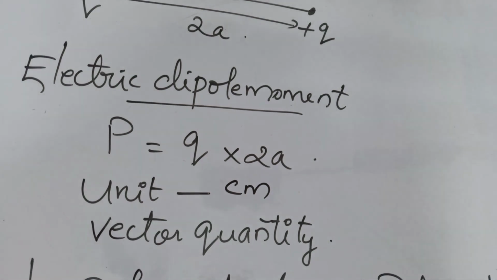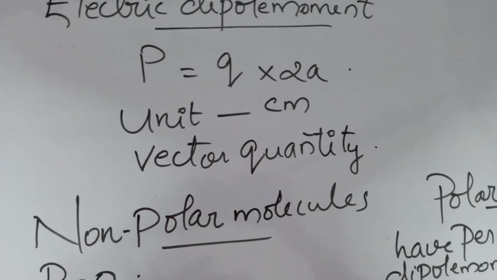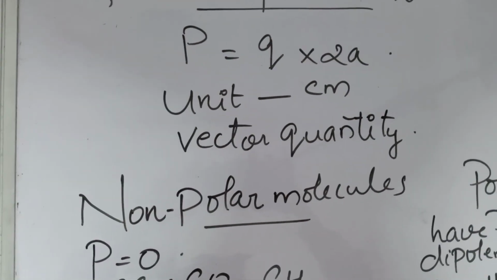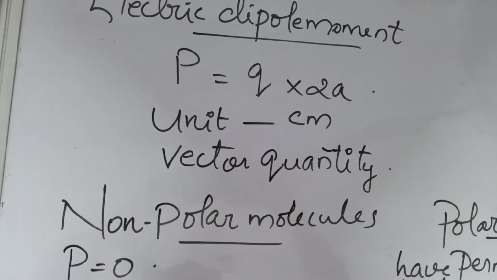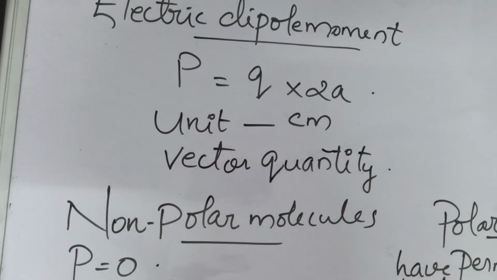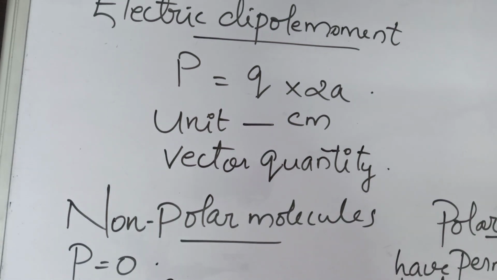Now we have one more small topic, non-polar molecules and polar molecules. Have you heard about them? In the case of non-polar molecules, the centers of positive and negative charges will be at the same place.